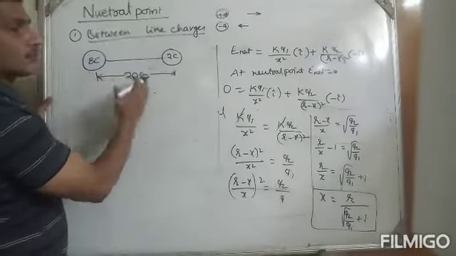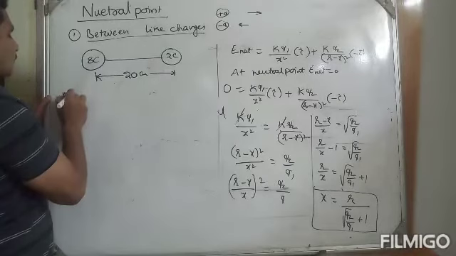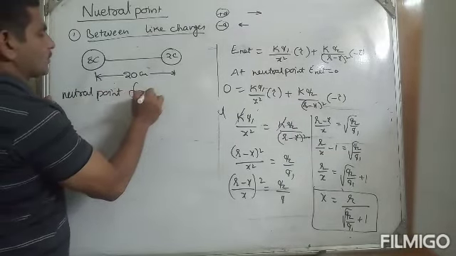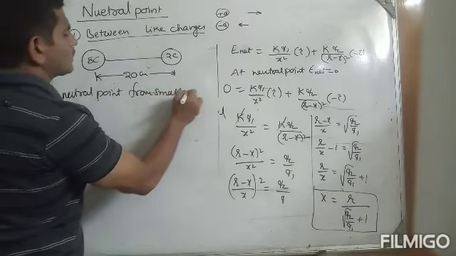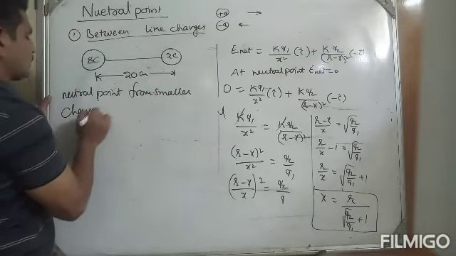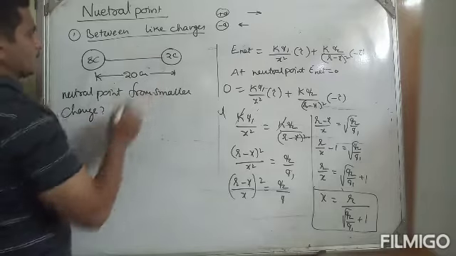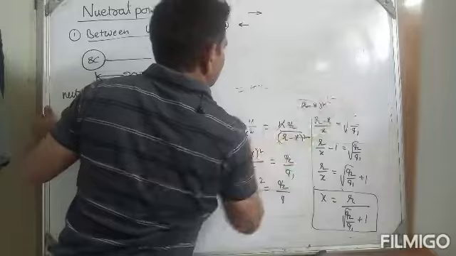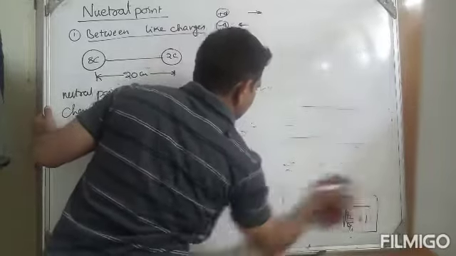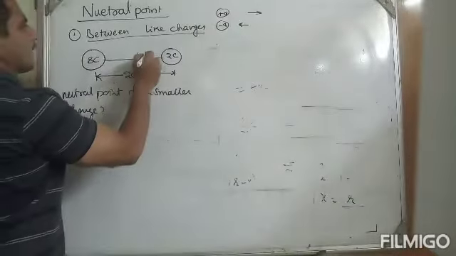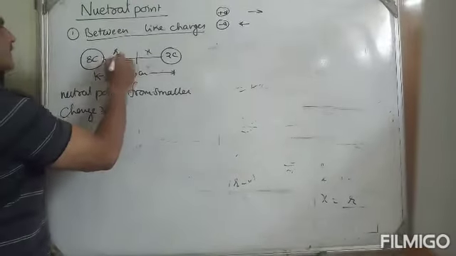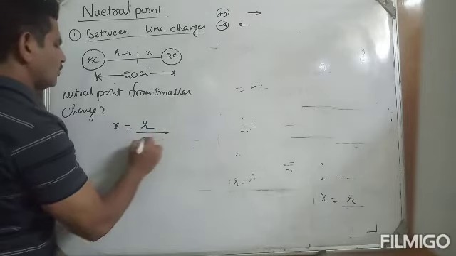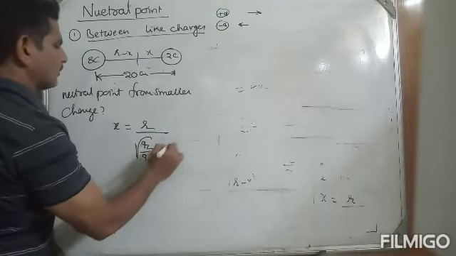Which is the smaller charge? Tell me. From that you can understand, the distance of the neutral point from the smaller charge, let us say that is x. Understand, this is r minus x. Directly you can apply the formula x is equals to r by root over q2 by q1 plus 1.